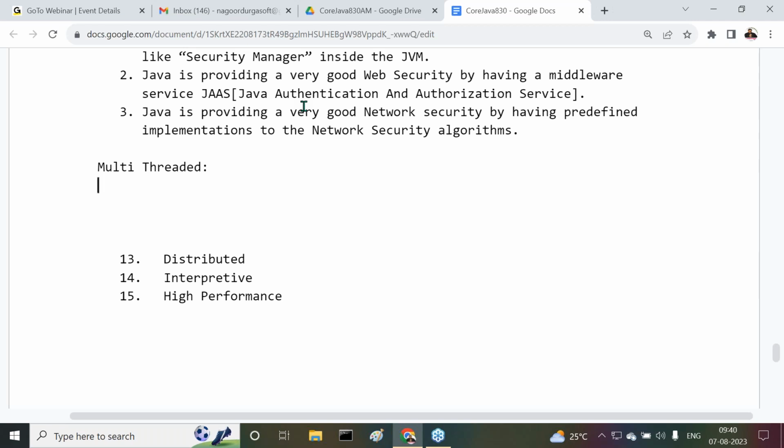Come again, two models: single thread model, multi-thread model. Only one thread here, but here two threads, that means multiple threads. More execution time, less execution time. Less performance, more performance. Yes, sir. Are all of you following or not?